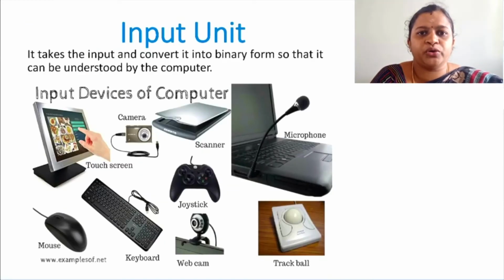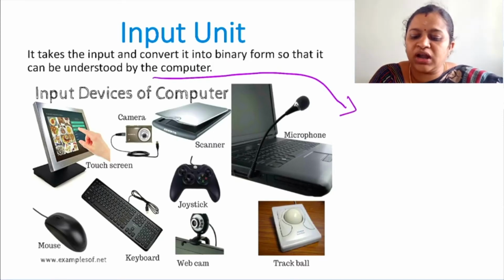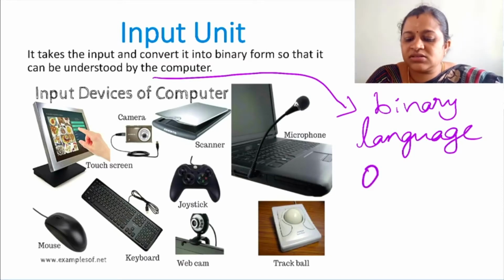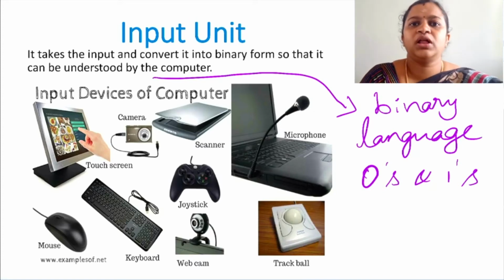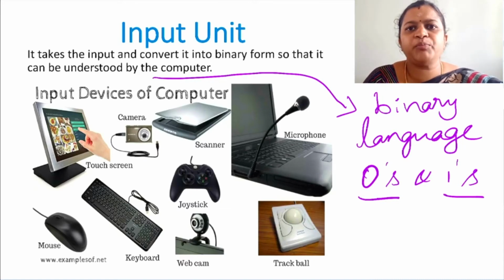Now let us see about input unit. So input unit is used for converting the data or the instructions into binary form so that the machine can understand, the computer can understand, because computers can understand only binary language. What does binary language mean? It is nothing but zeros and ones. Computer can understand only these two things, zeros and ones. What does 0 represent? What does 1 represent? Why can the computer understand only these two?